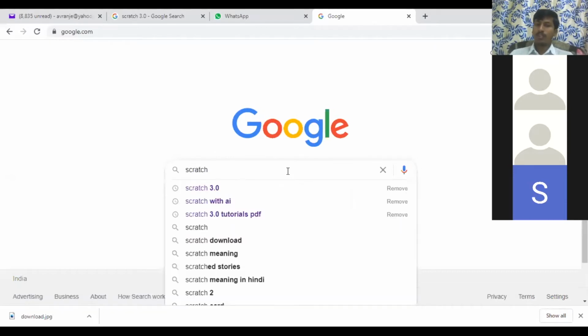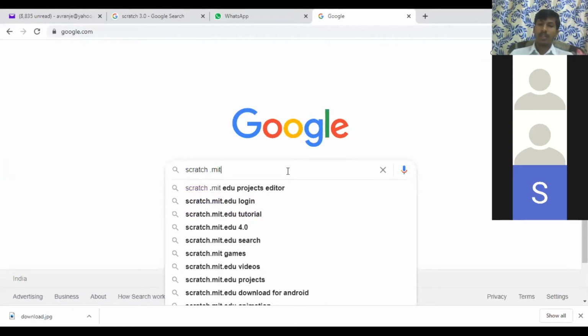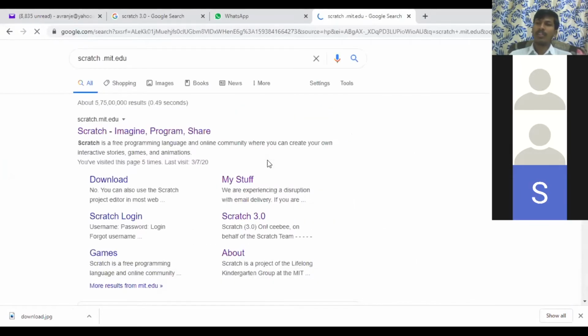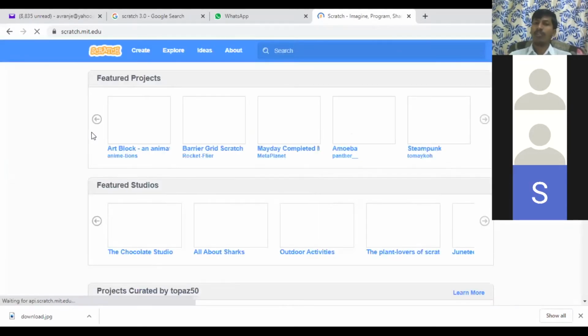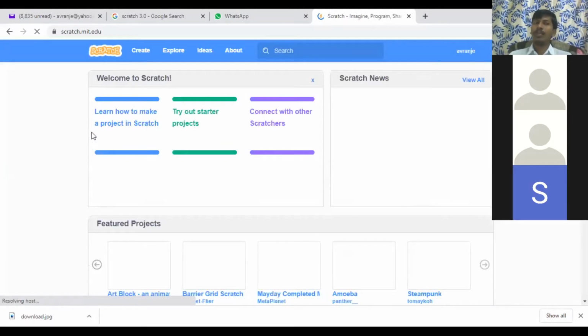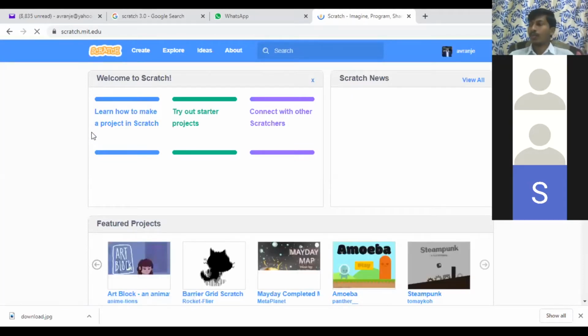Scratch 3.0 you can type, or scratch.mit.edu, anything you can type. Then it leads to scratch.mit.edu. This is the URL actually. If you forget the URL, simply type Scratch 3.0, and it will lead to scratch.mit.edu. This is the first step.